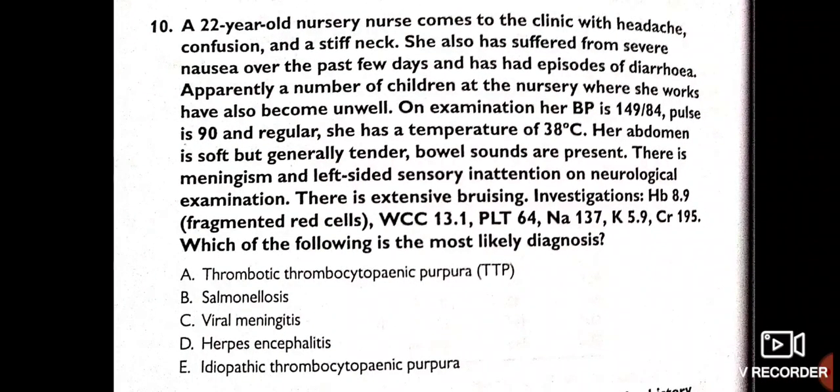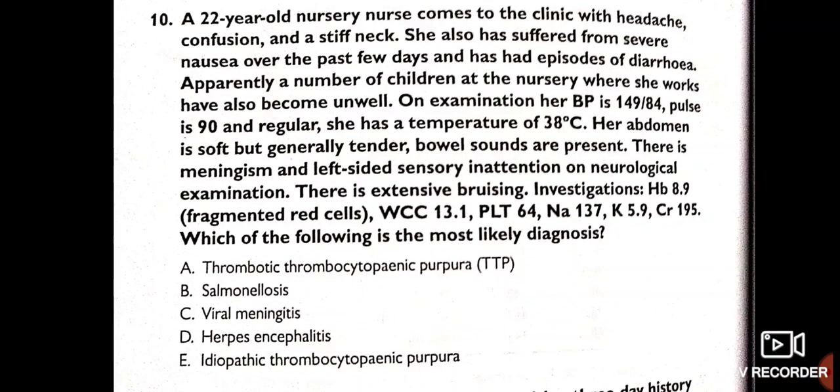A 22-year-old nursery nurse comes to clinic with headache, confusion and stiff neck. She has also suffered from severe nausea for the past few days and has episodes of diarrhea. Apparently, a number of children at the nursery where she works have also become unwell. On examination, blood pressure 149/84, pulse 90 regular, temperature 38. Her abdomen is soft, generally tender, bowel sounds are present.